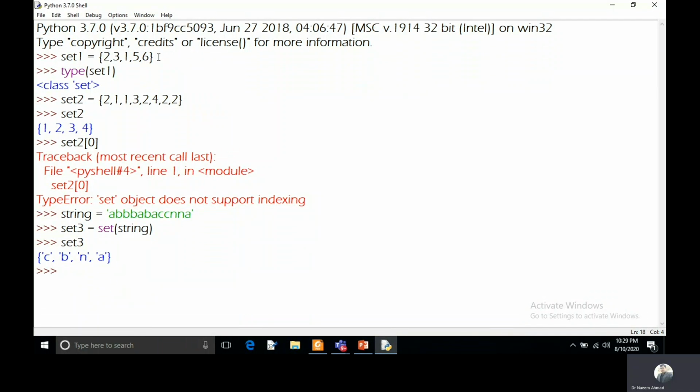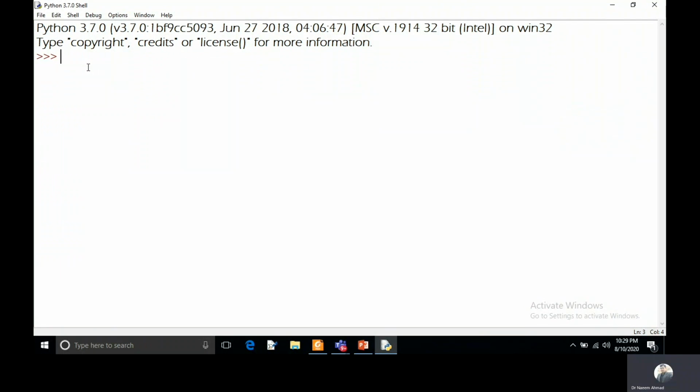Let's discuss None. Let's have a None data type, and in the slide I have discussed that None is a special data type with a single value, and that represents nothing, no value, and a non-existent value. So if you want to take my var, this is the variable name, and I will assign None, which is a keyword in Python, and I will enter, it will execute.